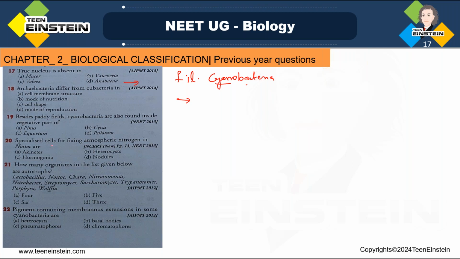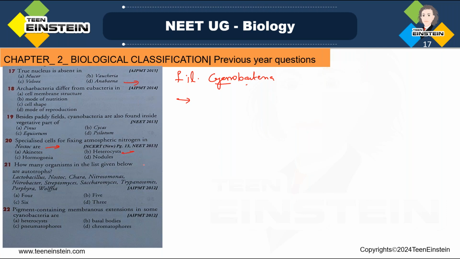Next, specialized cells for fixing atmospheric nitrogen in nostoc. For atmospheric nitrogen fixation, specialized cells are there in nostoc. Which is that? Just a few questions back we discussed the specialized cells for fixing atmospheric nitrogen in nostoc. They are heterocysts. So answer B, that is heterocyst.